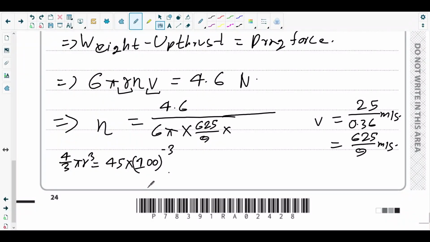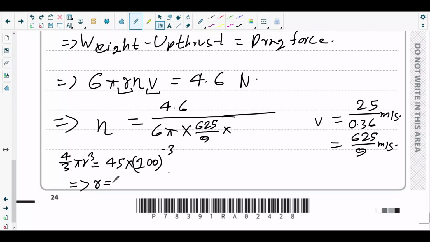Centimeter to meter, it is divided by 100. Since it is cube, 45 over 100 cube, which can be written as 45 times 100 inverse 3. So from there, figure out the radius. So 45 times 100 inverse 3 times 3 over 4 pi. Then you have to cube root the answer.